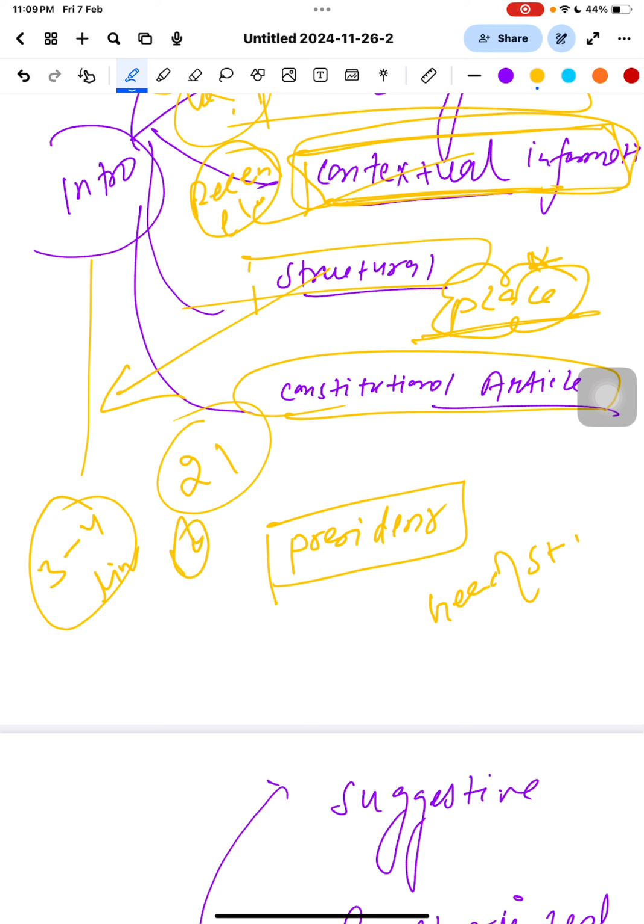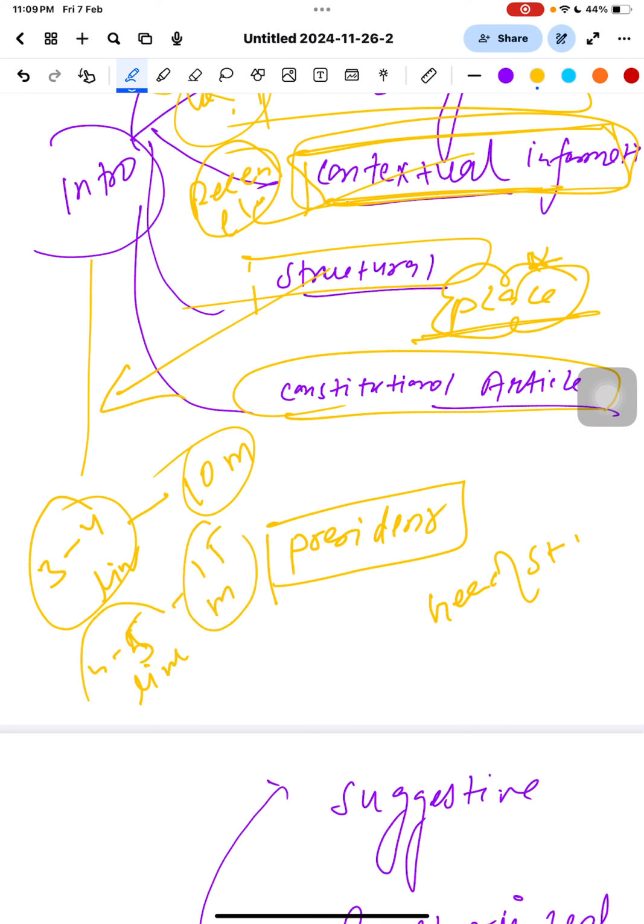in 10 markers questions, and 4 to 5 lines in 15 markers, because there are two types of questions. So in 10 markers, 3 to 4 lines, and in 15 markers, 4 to 5 lines. Please remember that.